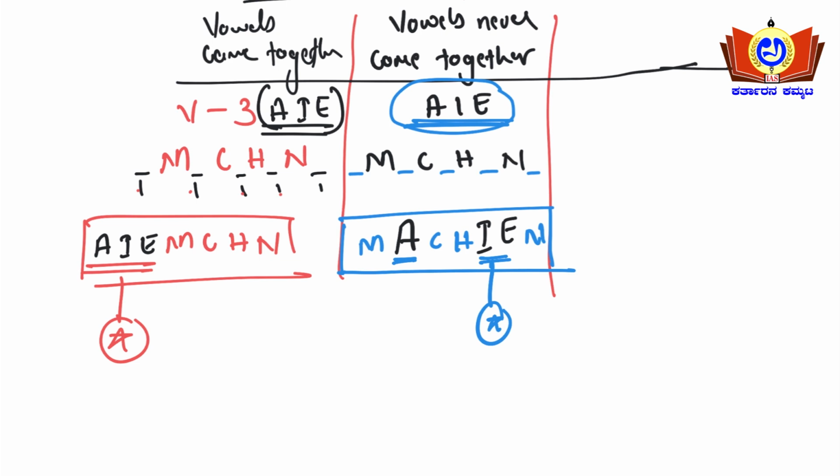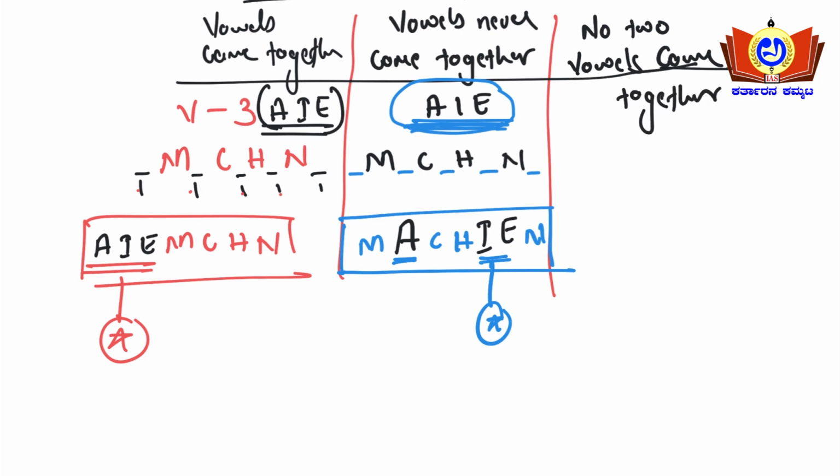Vowels never come together means the understanding is that there are totally 3 vowels, and these 3 vowels should not come together. So it also states that 2 vowels can come together here. When I deal with the third condition, you'll get more clarity. Okay, no two vowels come together.